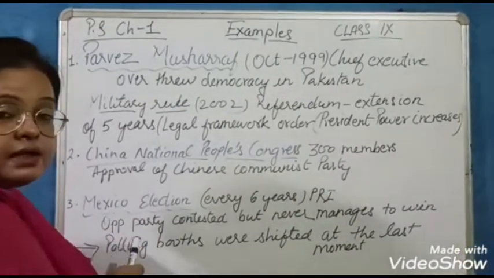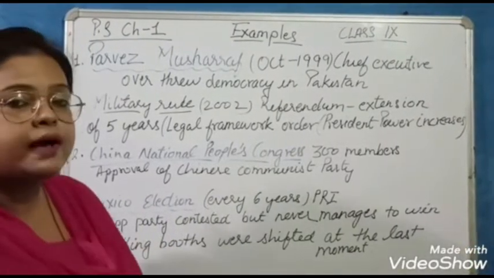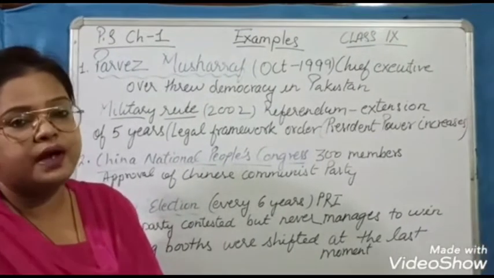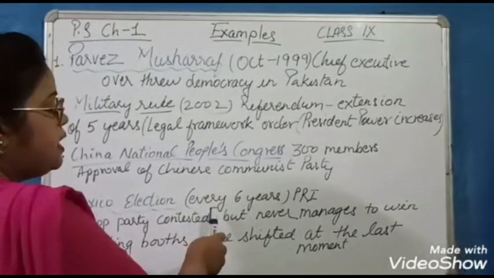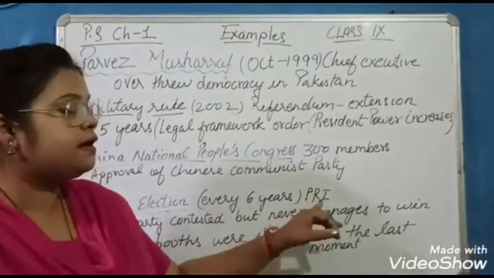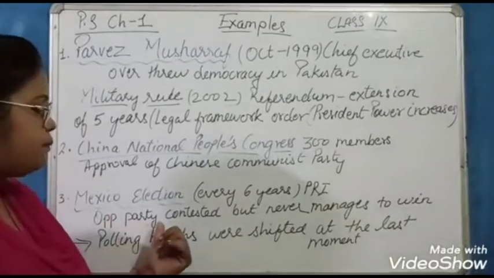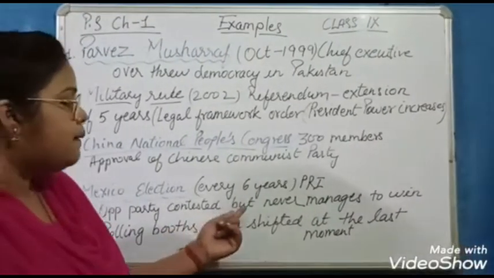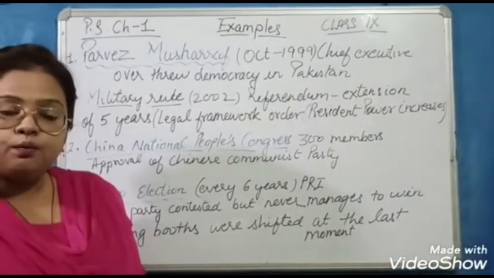Now lastly, the third example I am giving you is the Mexico elections. In Mexico, what happens? In our country we have a period of 5 years after which we have elections, but there they have elections after 6 years, and the ruling party is known as the PRI party. The opposition parties are free to contest the elections. They contest the election, but they never manage to win. They are not able to win the election.